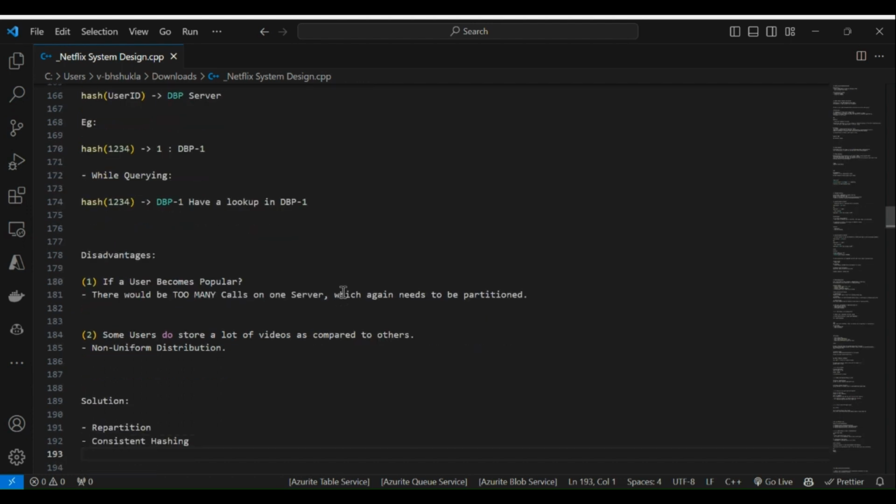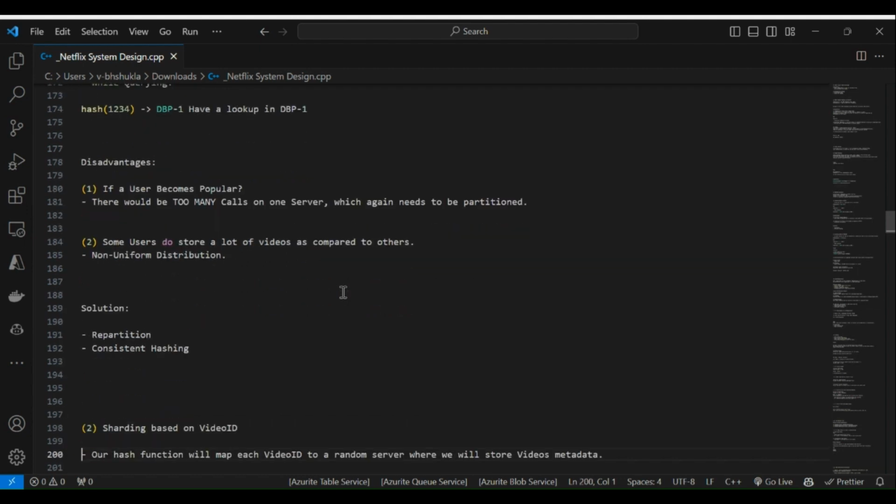It takes a lot of data to store for that particular user ID because there are too many requests, followers, or watch time coming for it, a celebrity type. Second, some users store a lot more videos compared to others, so the distribution is non-uniform. The solution is repartitioning and consistent hashing.